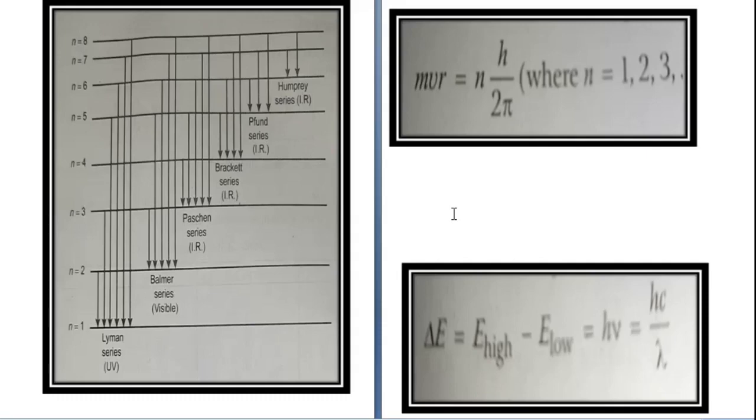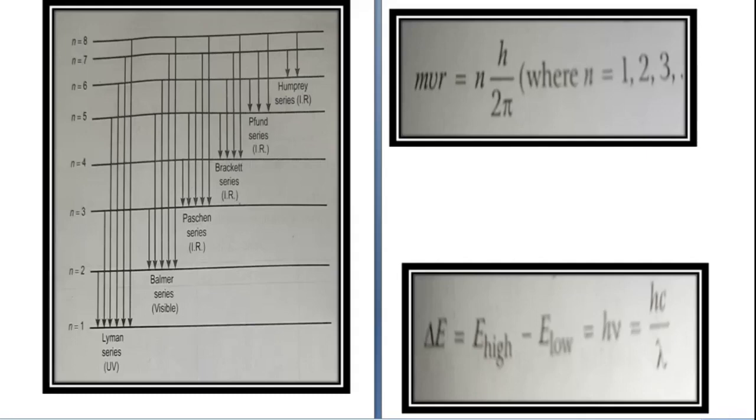Emission or absorption of energy in the form of radiation can only take place when an electron jumps from one energy level to another, and that change in energy is given by the formula delta E is equal to E high minus E low, that is equal to h nu or hc upon lambda.